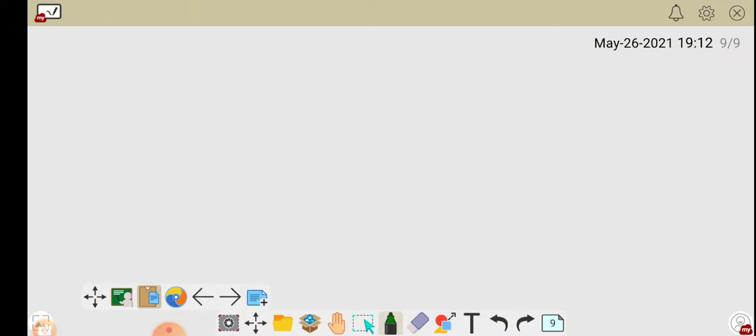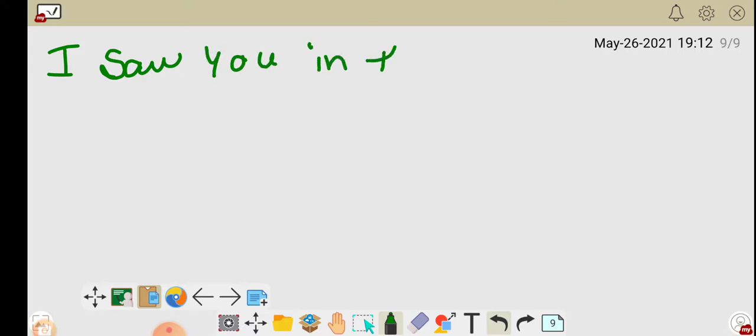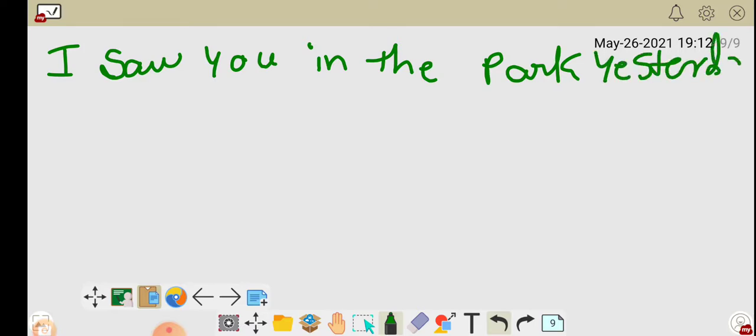I saw you in the park yesterday. See here, I saw. Why saw? See, saw, seen. So this is I saw you in the park. When? Yesterday. Instead of yesterday, you can take any past time: day before yesterday, or I saw you in the park last month, I saw you in the park last year.